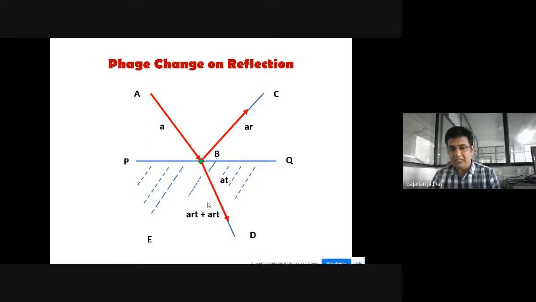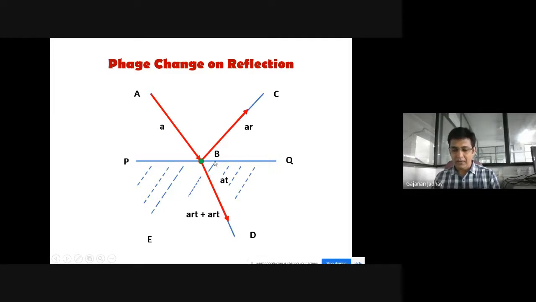That means no change in phase or path difference takes place. So here we have considered PQ as the surface separating the denser medium below it from the rarer medium above it, as shown in this figure.